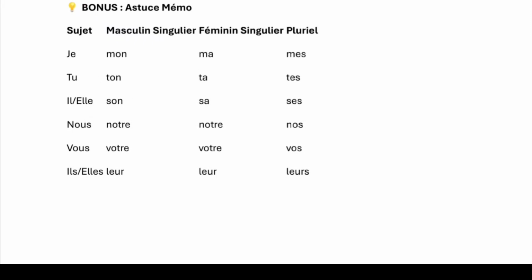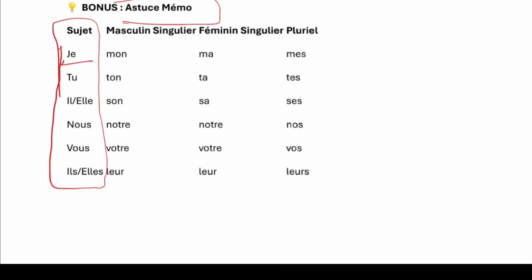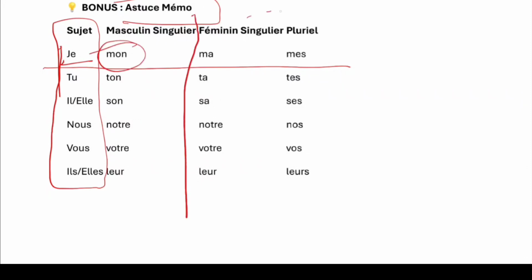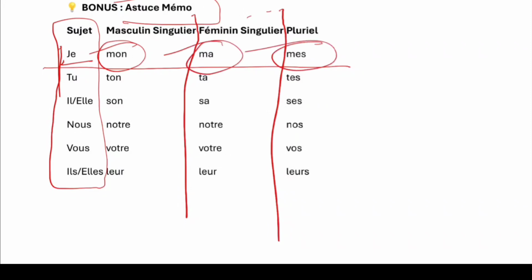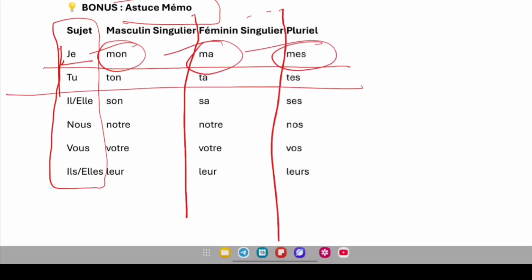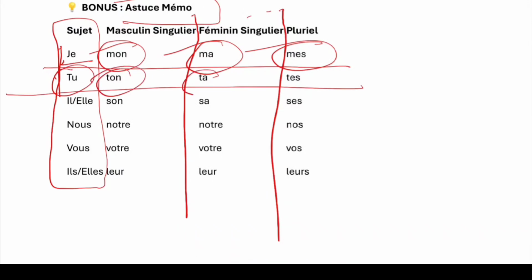Before we leave, here is a small reminder for you to remember. These are your subject pronouns. With je you have mon for masculine singular, ma for feminine singular, and for plural you will use mes. Similarly for tu, ton, ta, tes.